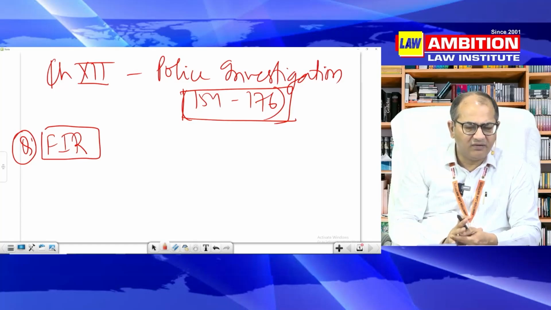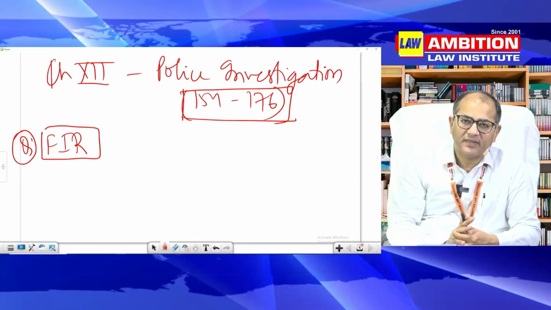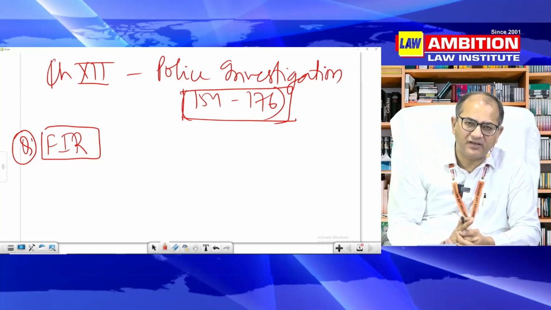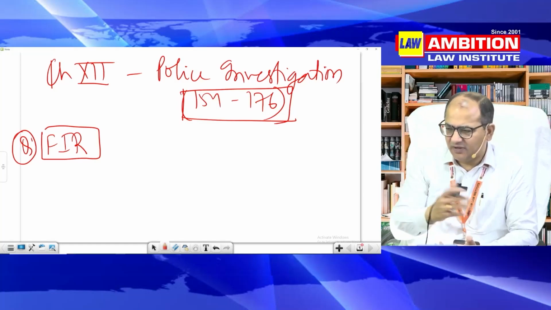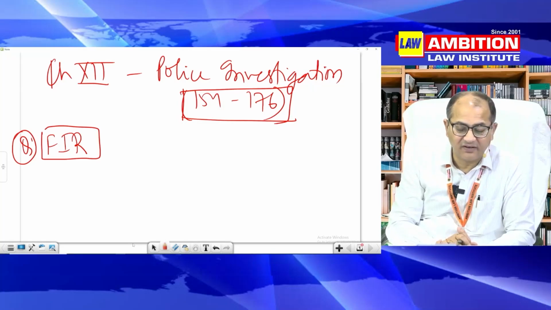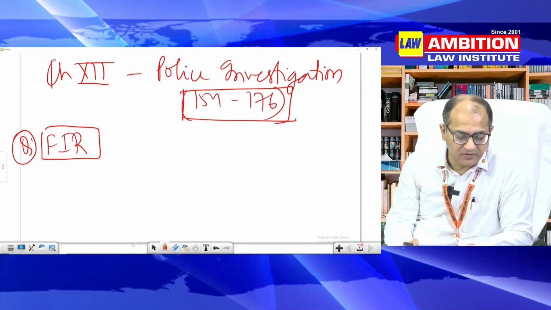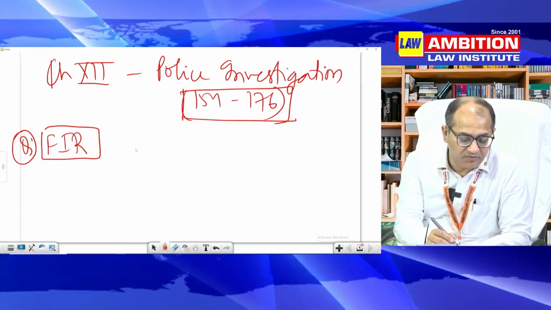Even today in the newspaper I read that police is saying that they need to do a preliminary inquiry before registering FIR in case of the allegation made by lady wrestlers against the wrestling coach. So there can be a question like that, in which cases is preliminary inquiry for registration of FIR necessary. So a variety of questions may be asked, but you should not be baffled by them because they are all interlinked and related and they will be answered at one point of time.